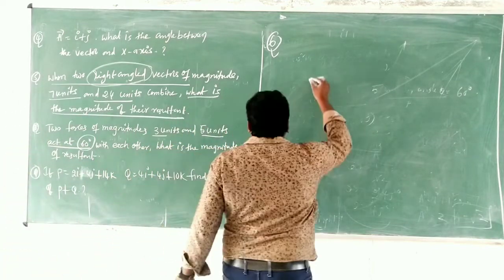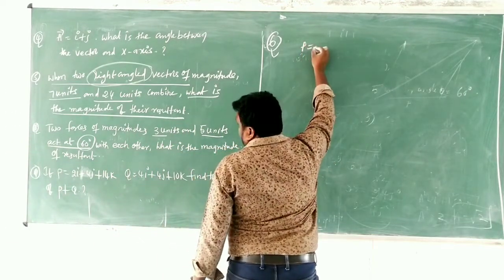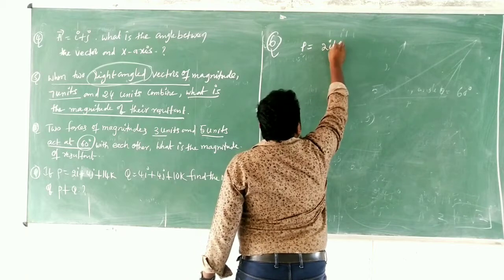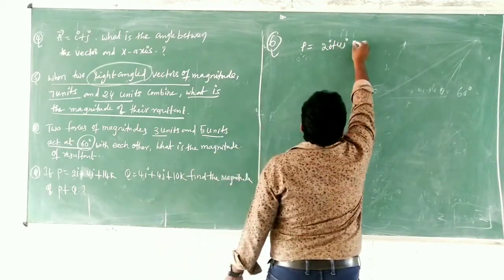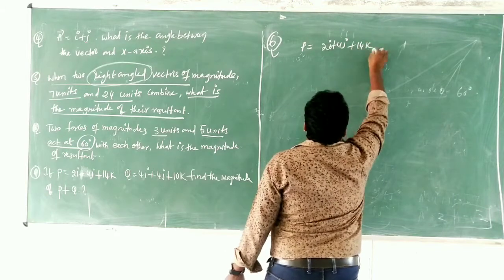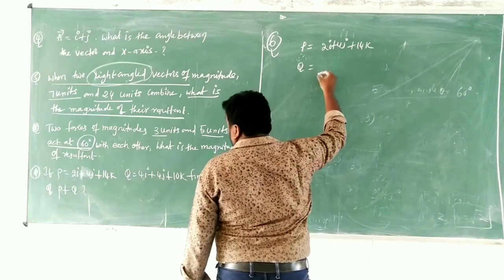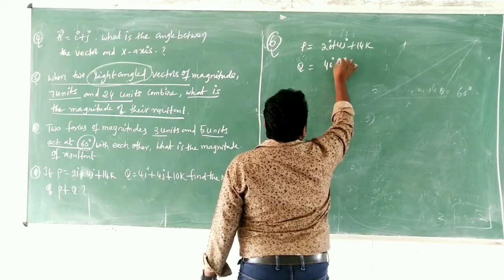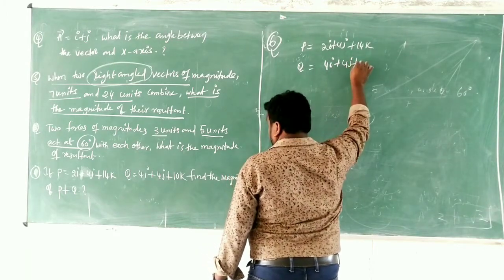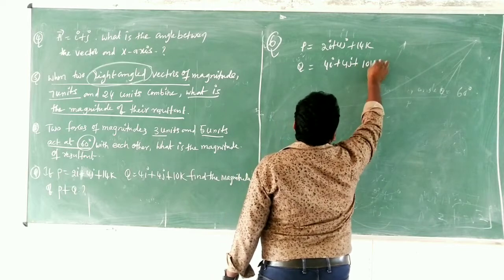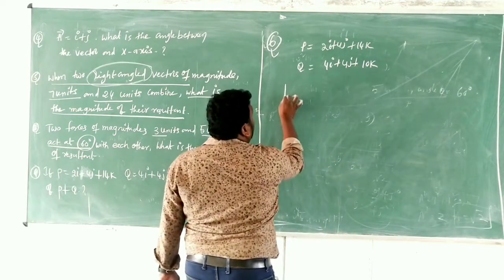Given that P equals 2i plus 4j plus 14k, and Q equals 4i plus 4j plus 10k. So then what do you find?